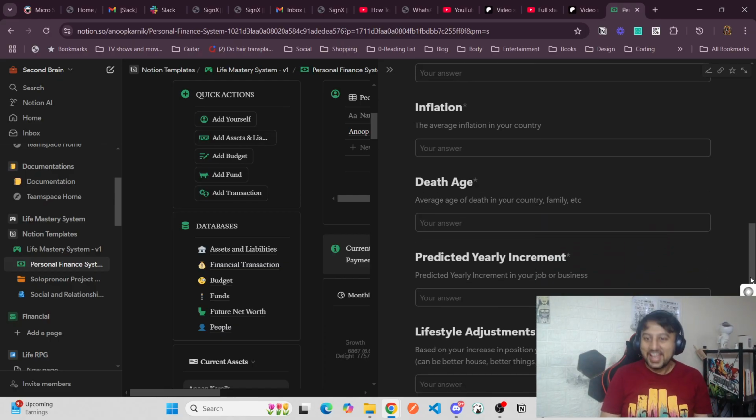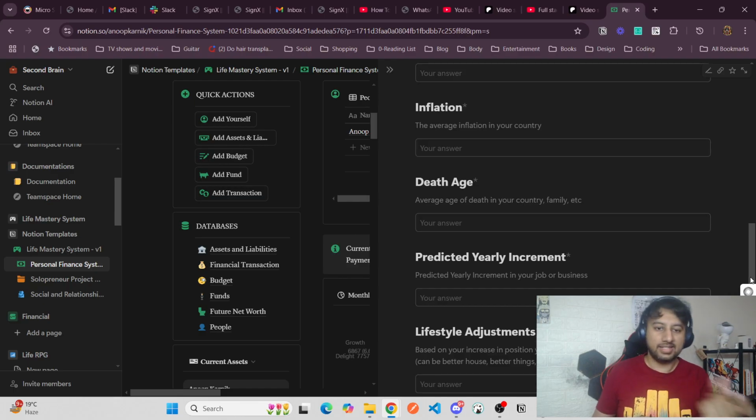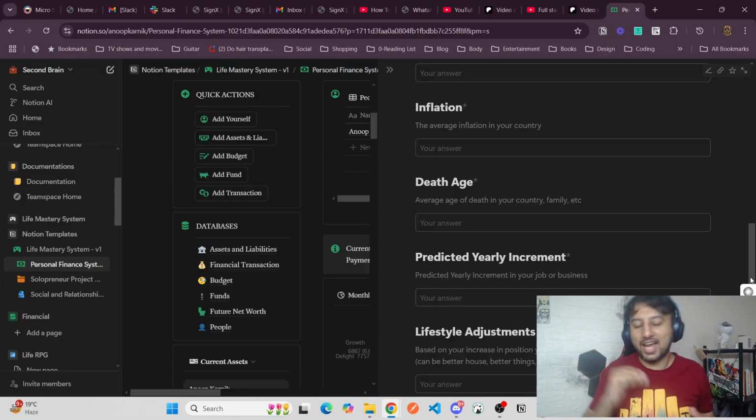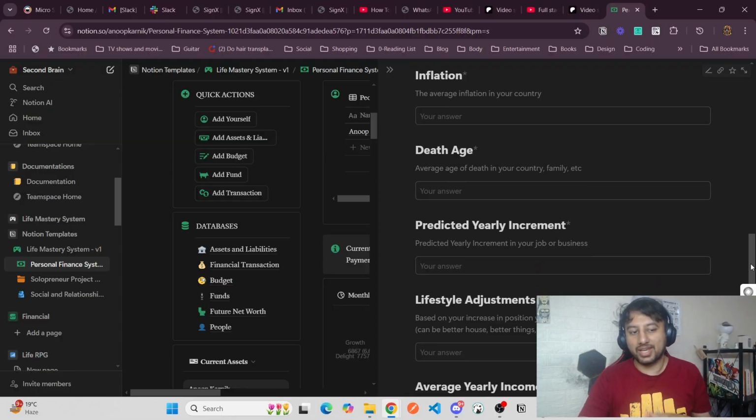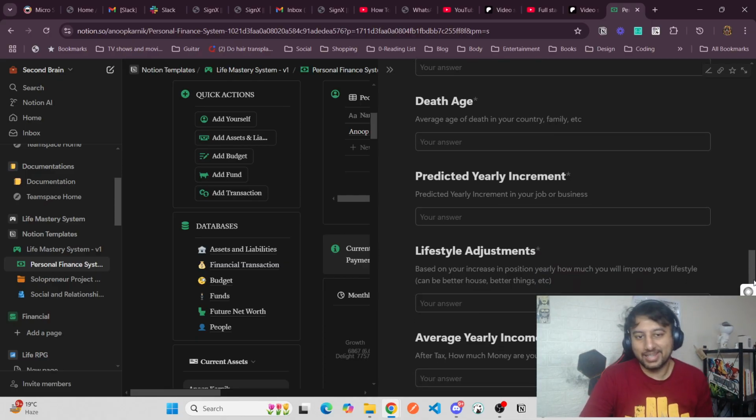What is the death age? Yeah, I don't think anybody knows what it is, but normally I'll put 90 or 100. I want to live till 100. Seems like a good number. It matters because of how much money you need after retirement. If you put 60 as retirement age and your death age is 70, then it's only 10 years, so you don't need that much money. But if your death age is 100, you need 40 years of money. So putting that age is important, even though whatever you are predicting is not really true.